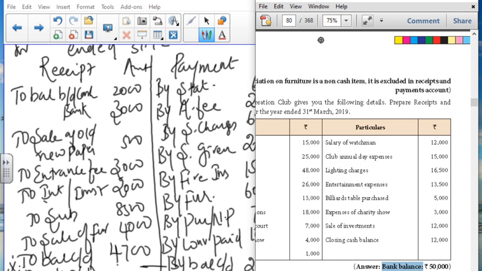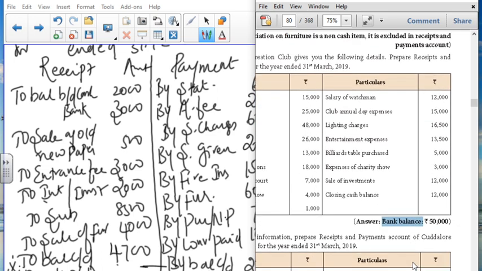You can easily find the closing balance of cash, as it is given, so you are going to find the bank balance only. The only thing is you have to allocate which items come under the receipt and which items come in the payment. In a receipt, cash is coming in; in a payment, cash is going out. This is the only difference. Next, we'll move on to problem number 5.